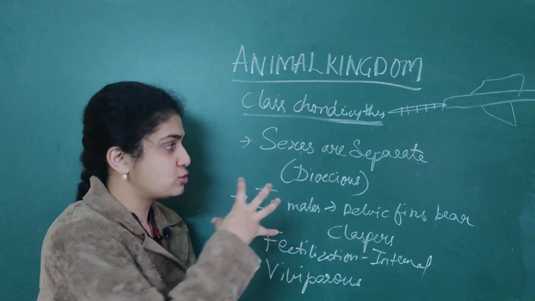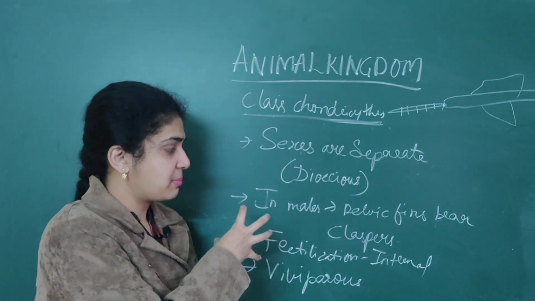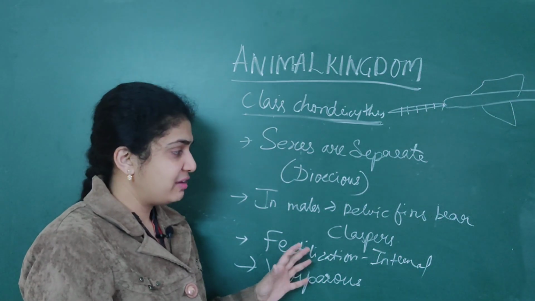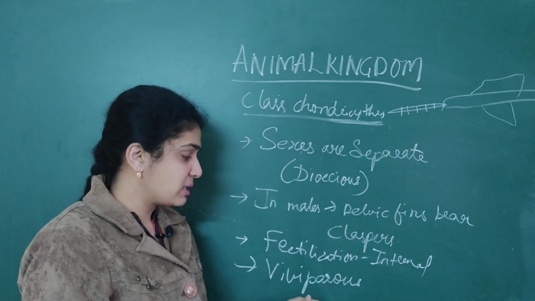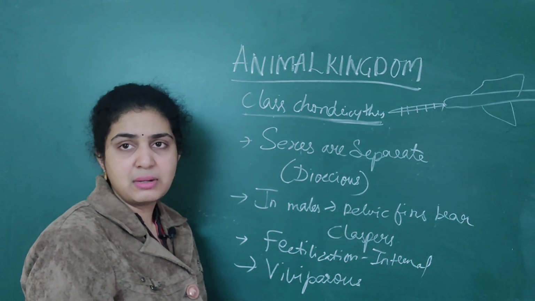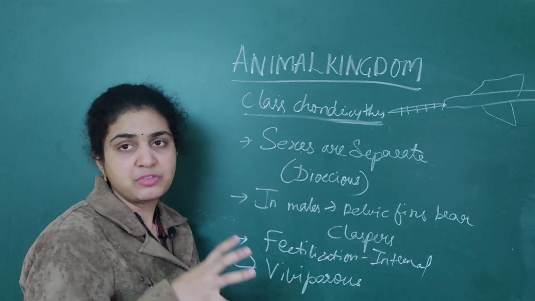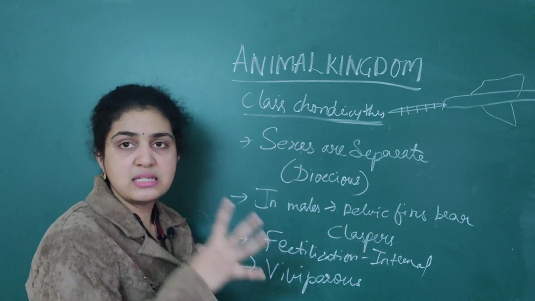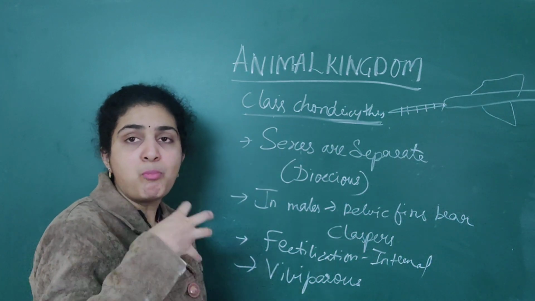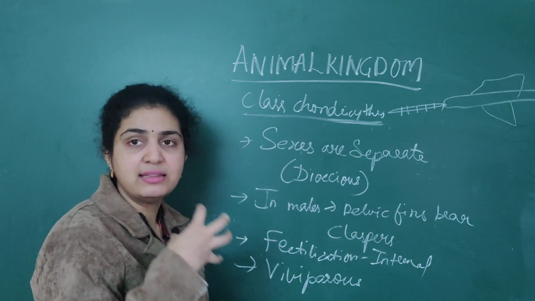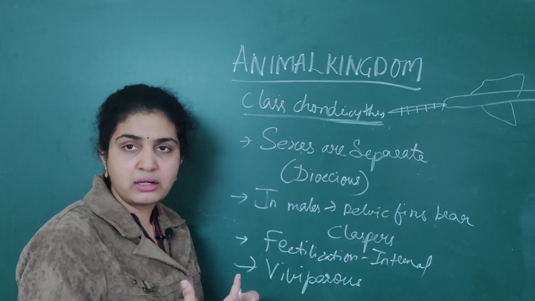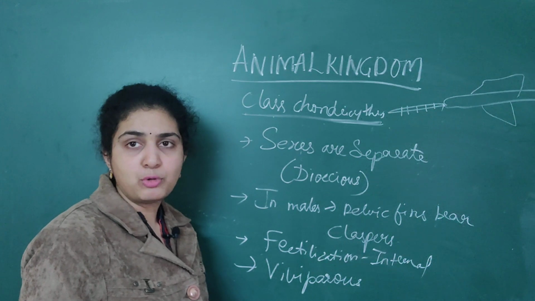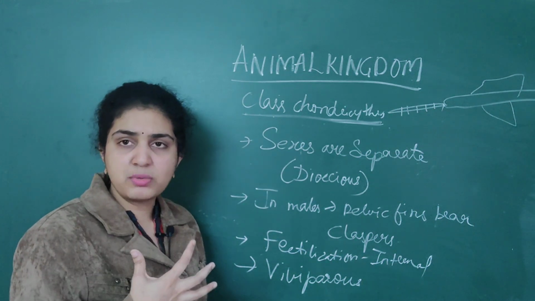They give birth directly to young ones. So sexes are separate. In males, pelvic fins bear claspers. Fertilization is internal, and the organisms exhibit viviparous nature. So these are the main points associated with class chondrichthyes. I hope you all got these different points. Don't get so confused.